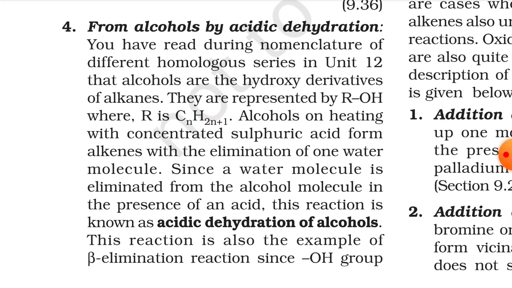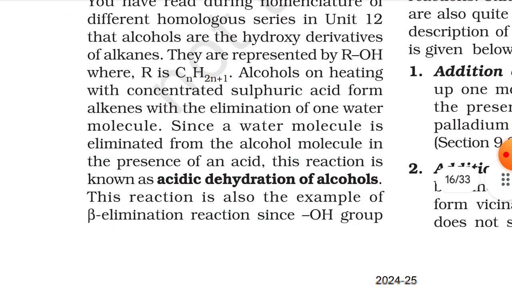You have read during nomenclature of different homologous series in Unit 12 that alcohols are the hydroxy derivatives of alkanes. They are represented by ROH, where R is CnH2n+1. Alcohols on heating with concentrated sulfuric acid form alkenes with the elimination of one water molecule. Since a water molecule is eliminated from the alcohol molecule in the presence of an acid, this reaction is known as the acidic dehydration of alcohols.